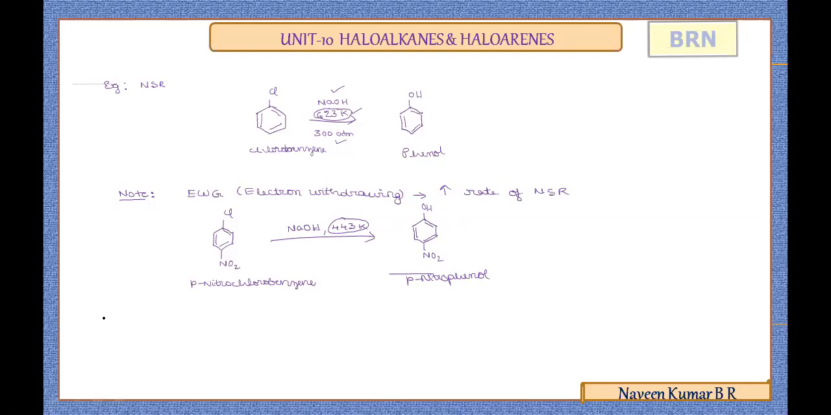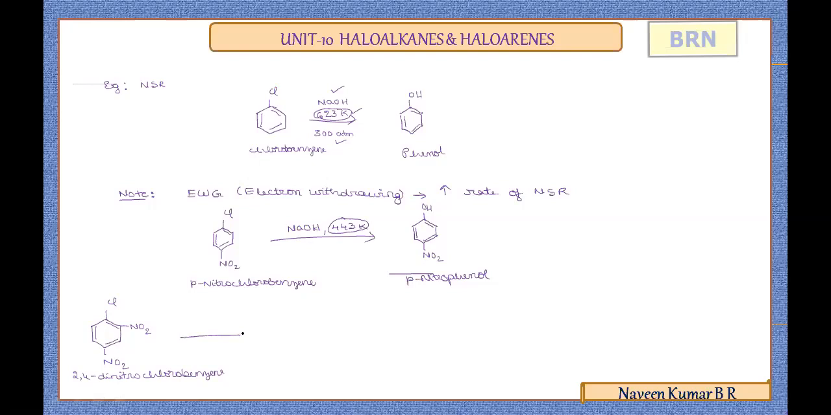Now we'll take one more substitution by electron withdrawing groups and consider the temperature condition. The same chlorobenzene, but in this case, we'll consider the substitution of an electron withdrawing group at the ortho position as well as the para position. It is 2,4 dinitrochlorobenzene. We are seeing that at both ortho and para positions, we have the electron withdrawing group.